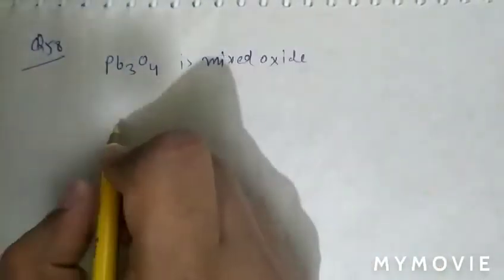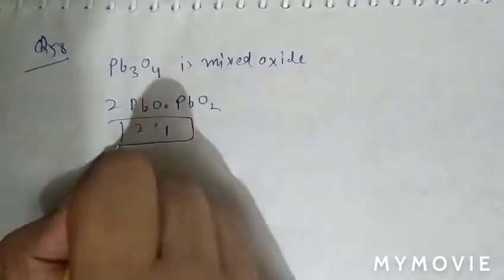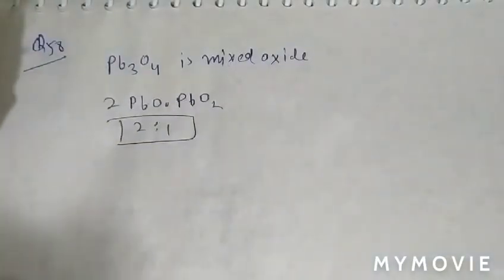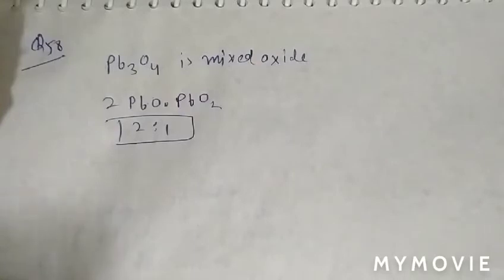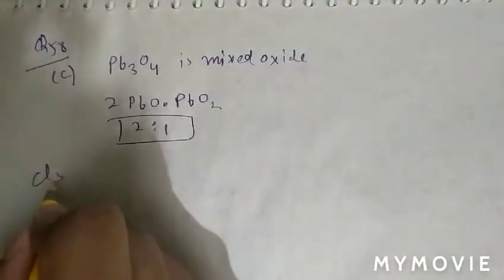Question number 58 is, which of the following is a mixed oxide? As we know that Pb3O4 is a mixed oxide, as it contains 2 moles of PbO and 1 mole of PbO2. So the ratio is 2:1. Therefore Pb3O4 is a mixed oxide of PbO and PbO2. So question number 58, option C is correct. See question number 59.